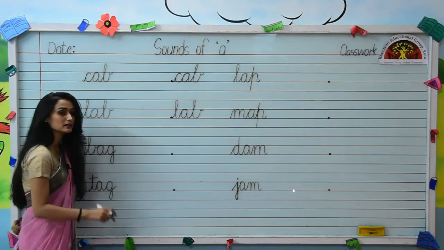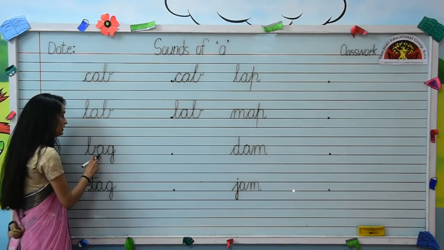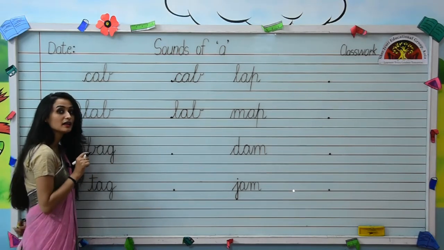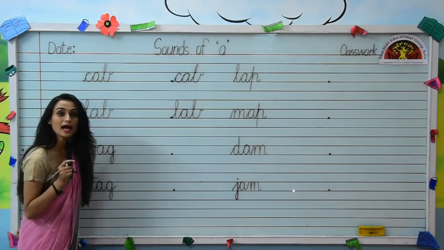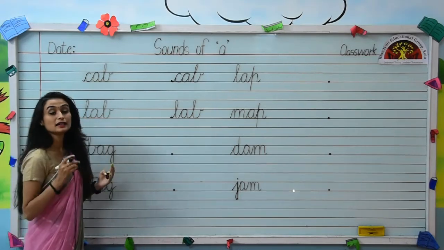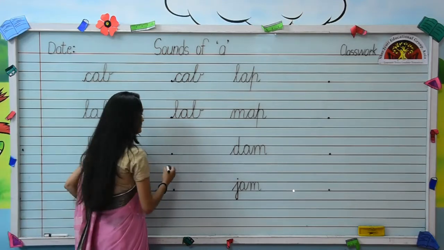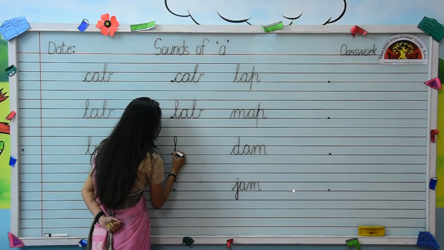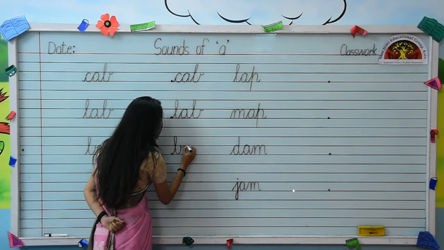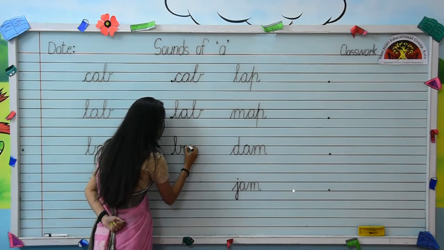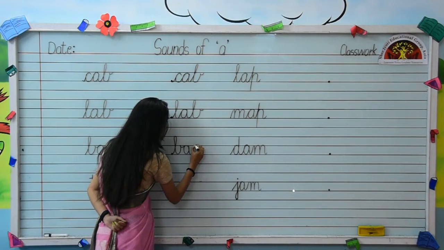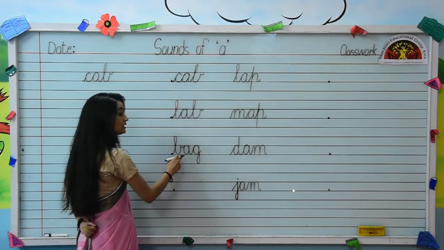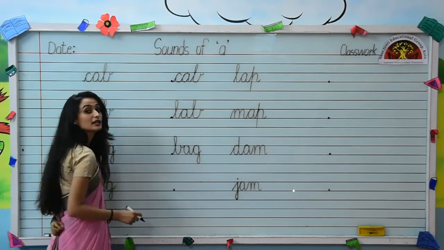Next word is B-A-G, bag. The sound of B is B and sound of A is A. B-A-G, bag. Now we will see how to write this word. Put your pencil on the dot, write B, then write A joining with letter B like this. Then write small cursive letter G. B-A-G, bag.